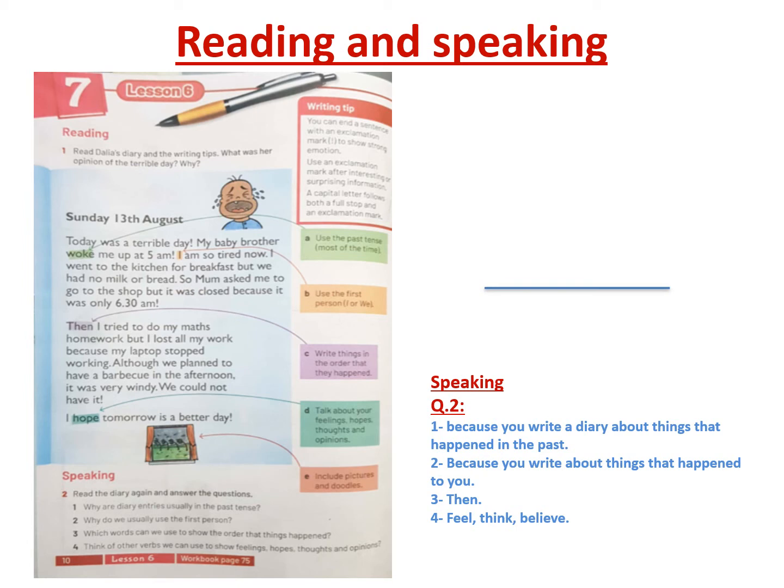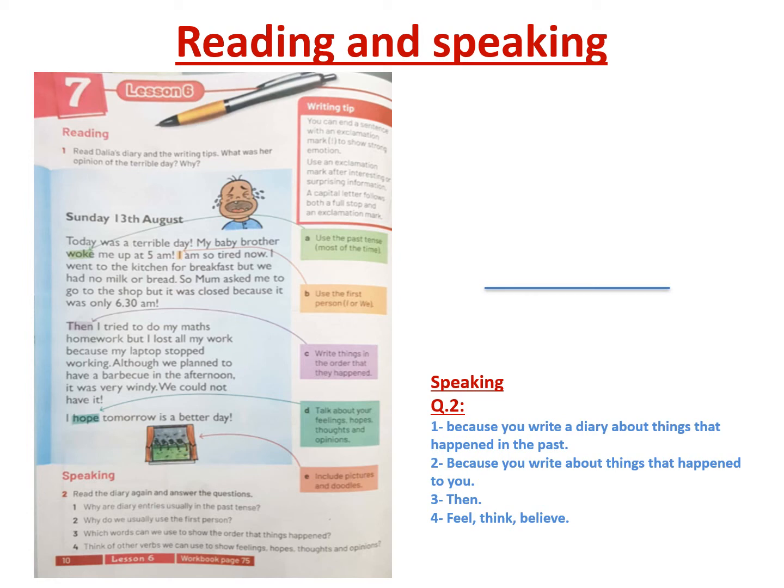first paragraph. As we can see here, an arrow points to the green part, and he pointed to the verb in the past simple. He told us that in our diaries we use the past simple tense most of the time because we are talking about past events. Move to the second one. We have an arrow pointed to I, because in your diary you are talking about yourself, or you and a group. So you will use either I to talk about yourself or we, you and others.